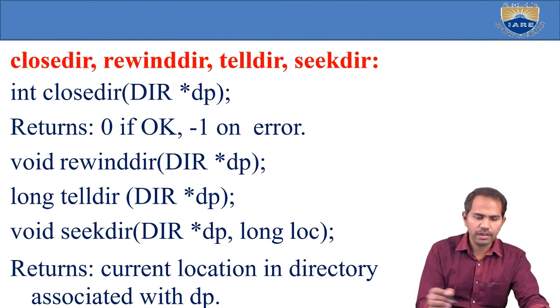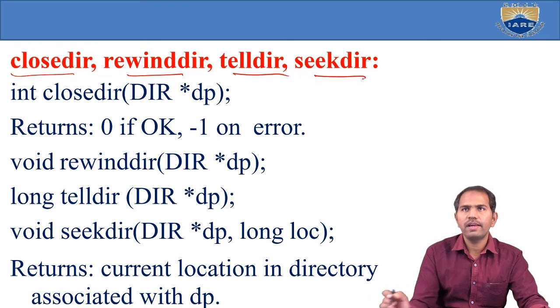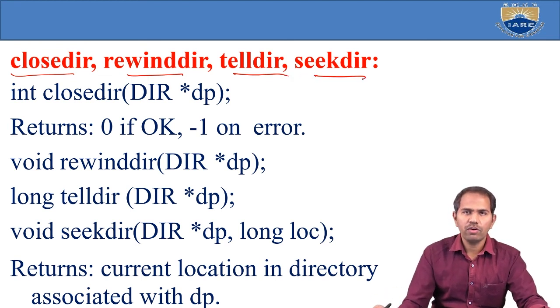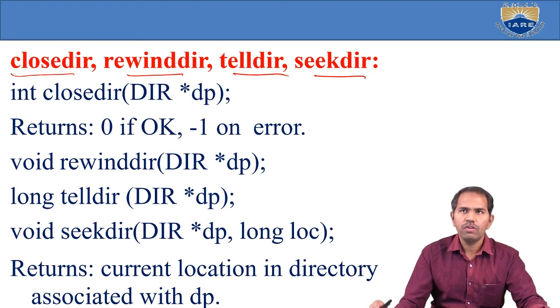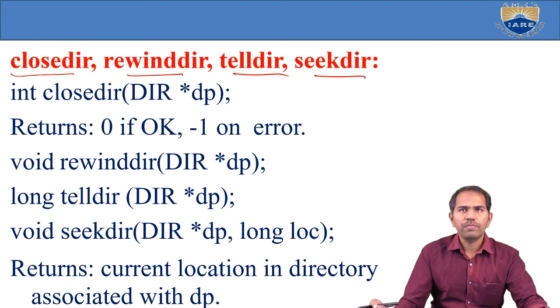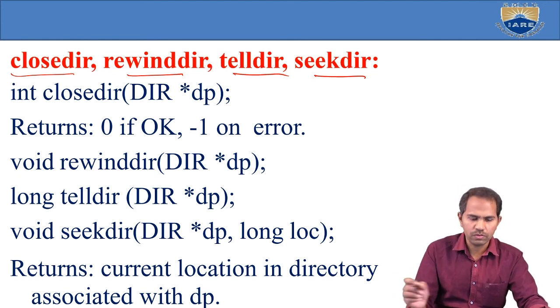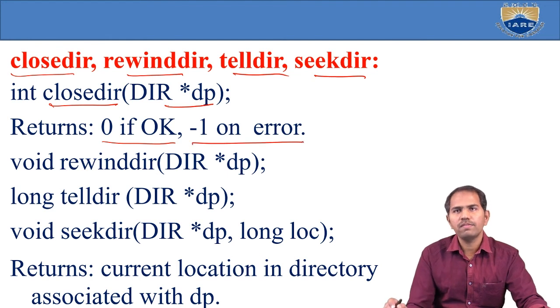Similarly, closedir closes a specific directory, and there are also rewinddir, telldir and seekdir. telldir tells which location in the directory we are at, and seekdir sets it. For example, if the directory has 10 files, seekdir specifies where you are now. Once we have opened a directory and want to close it, we use the closedir function with the directory pointer. It returns 0 if successful, otherwise -1.